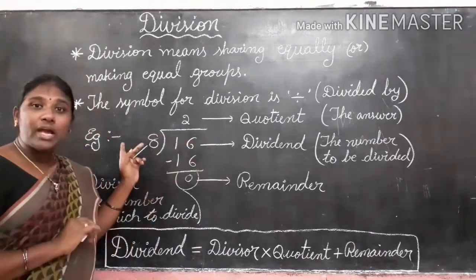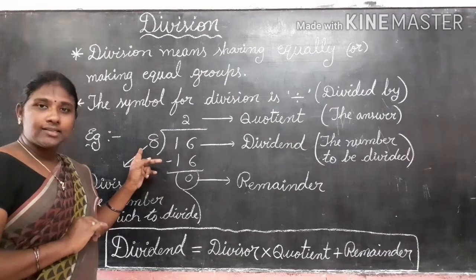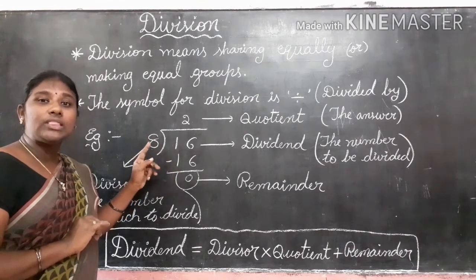By what number are we dividing? By 8. We are dividing 16 by 8.